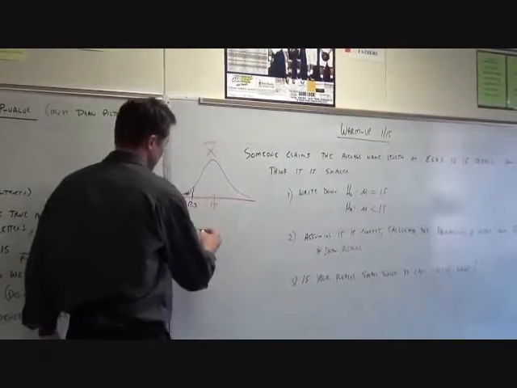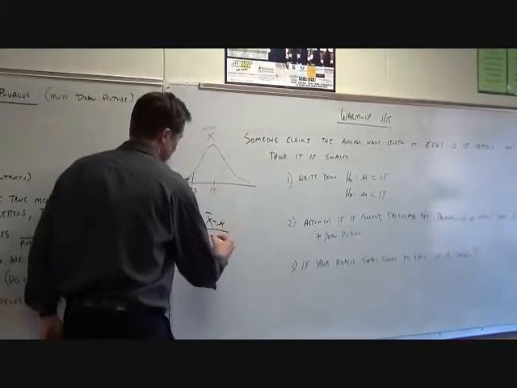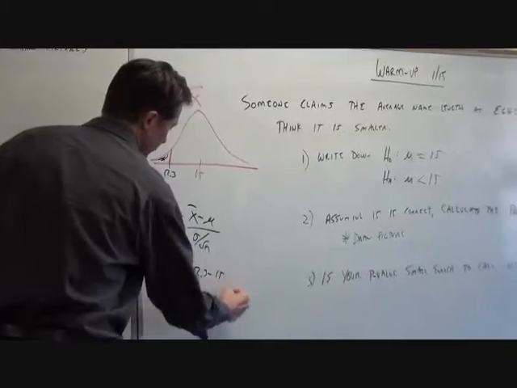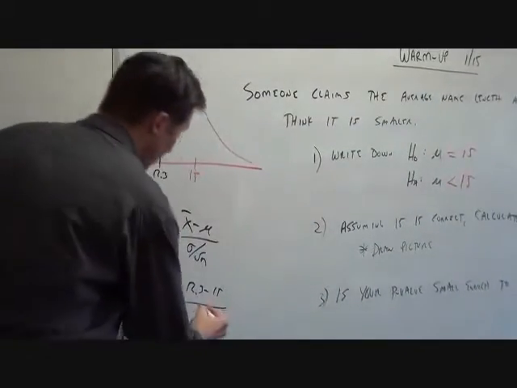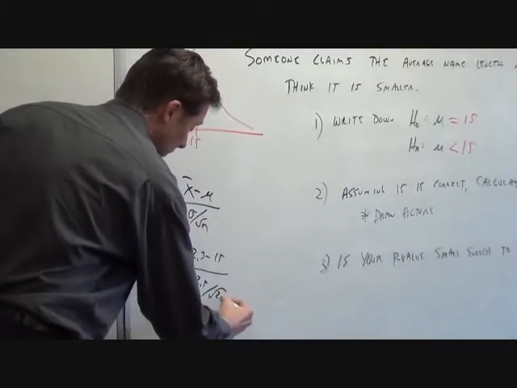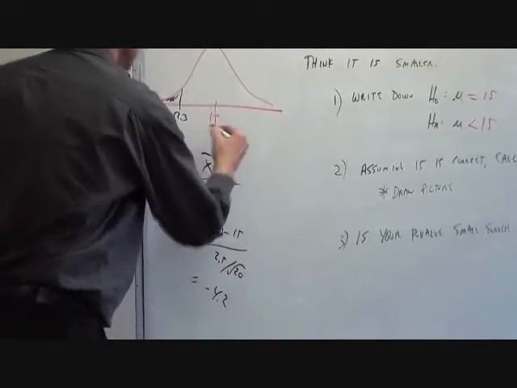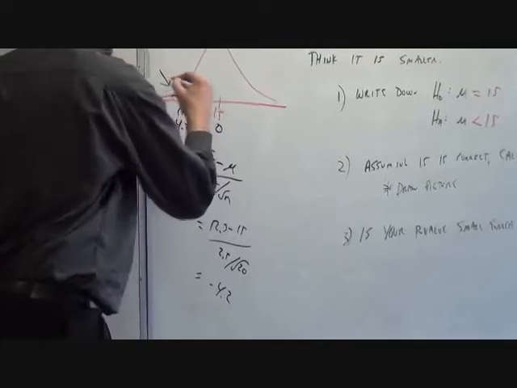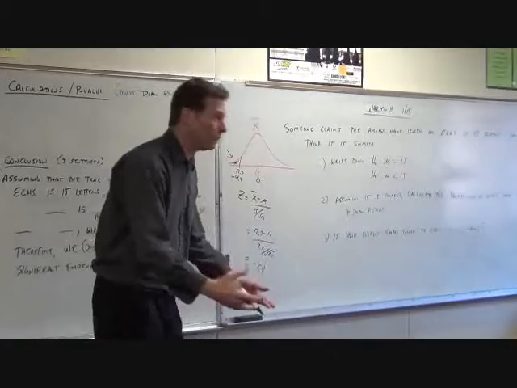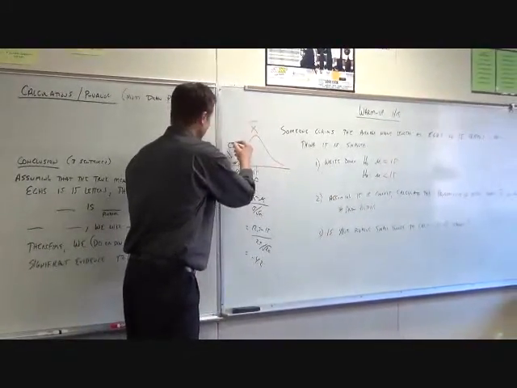Okay, what'd you do now? Wrote my formula. Which is? Z equals X bar minus mean over standard deviation divided by the square root of n. Just looking at our numbers, 12.3 minus 15. Standard deviation 2.5, and what was your sample size? 20. Okay, and what'd you get as your Z-score? Negative 4.2. Wow. It's off your charts, isn't it? So what were the chances you'd get an X bar like you got if 15 really was the mean? 0. No chance.